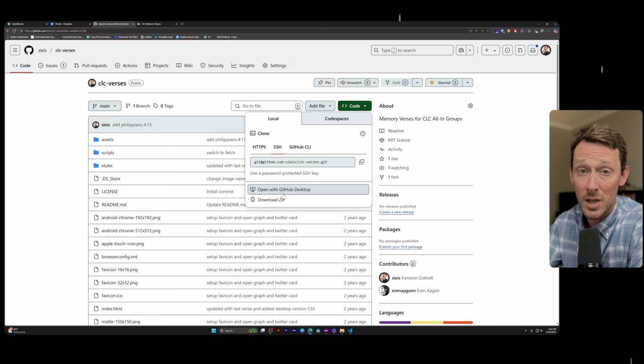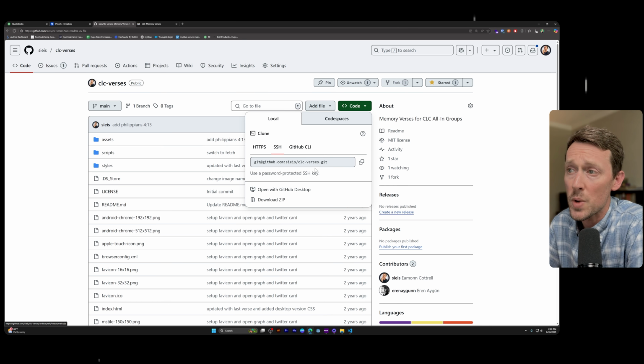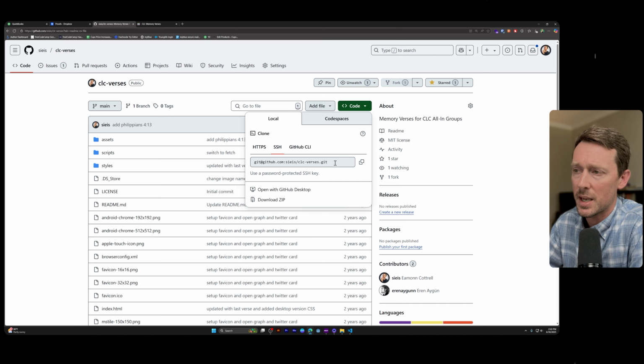Or you can do the command line way. And you can take this command right here, copy it to clipboard, and I'm going to show you what we're going to do with that here in just a second. Now, the reason we're going to do it this way is because it makes making changes easier. In the long run, it's easier because you can keep track of stuff better.